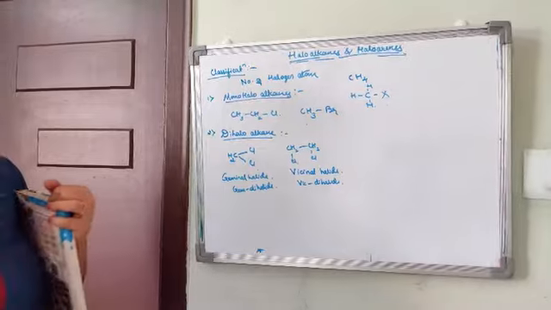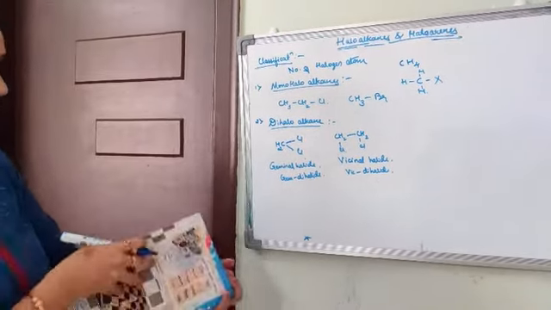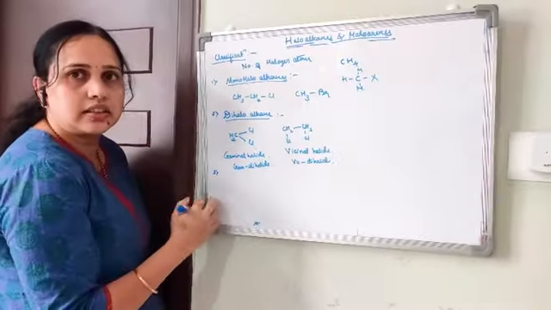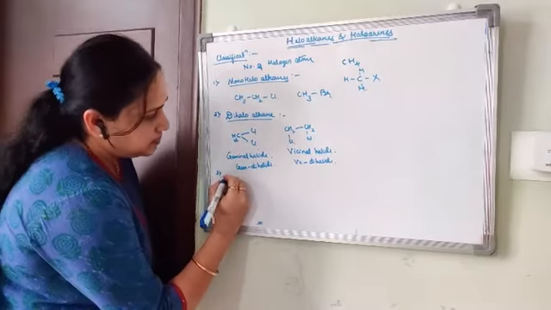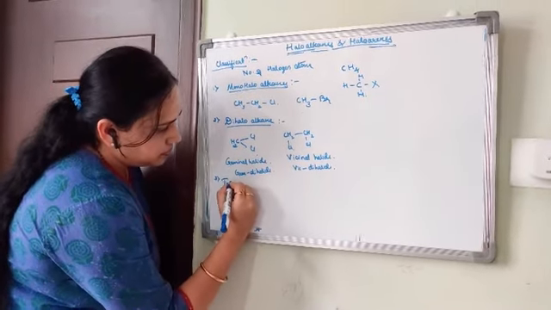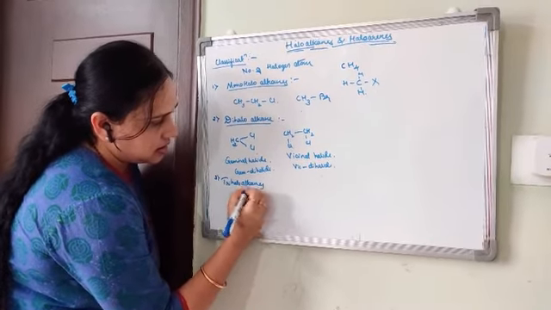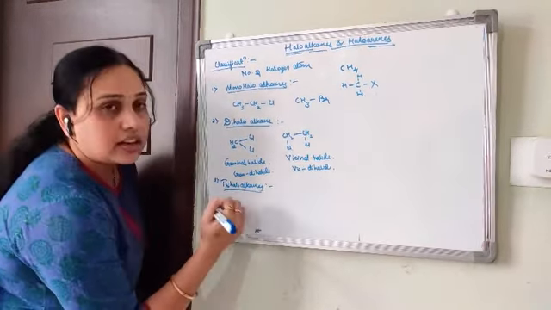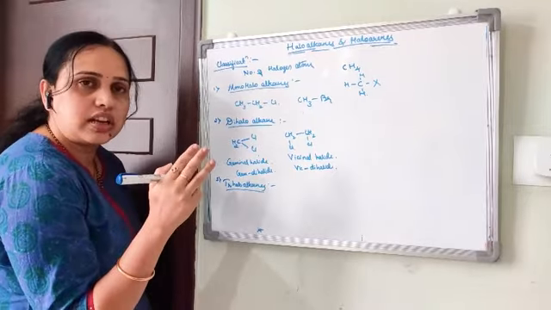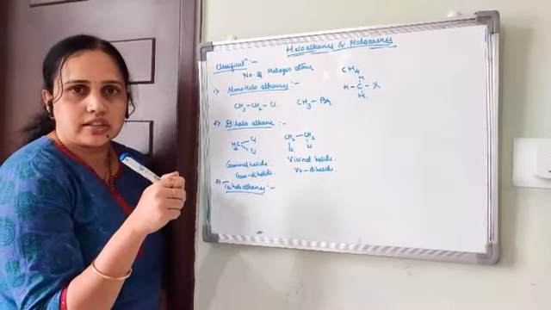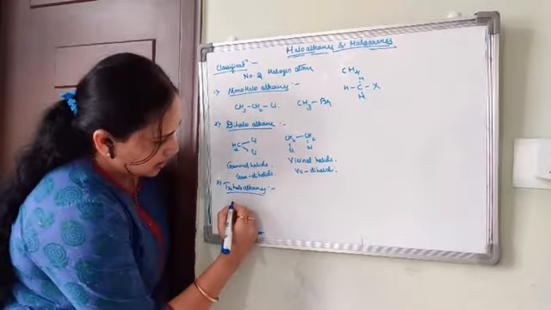Okay. Now, the third one, trihaloalkanes. Okay, when three halogen atoms are present in a compound, that is called trihaloalkanes.